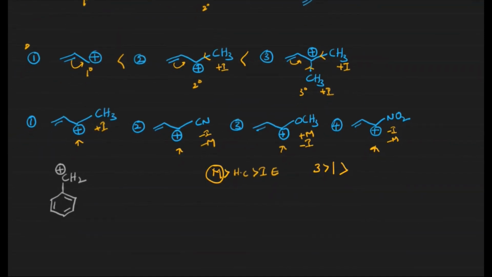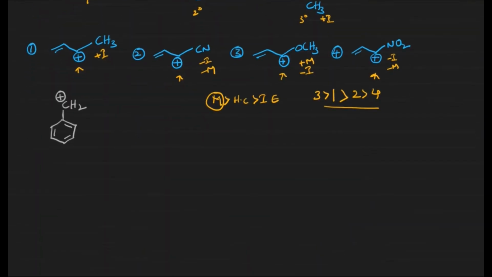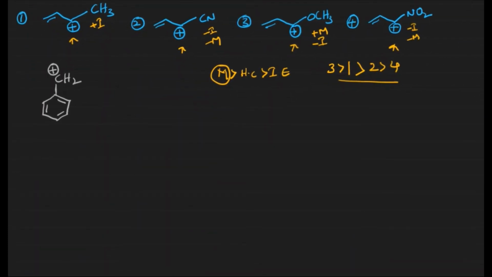Then after this, we don't have any plus M groups or plus I groups. Now we have minus M groups and minus I groups. Which is more? The minus I group will be the least stable. NO2 is a stronger minus I group, so it is the least stable. But we have the cyanide group, which is less minus I or minus M than the nitro group. So that is the next one, followed by the fourth one. This is the stability order in allylic carbocations.